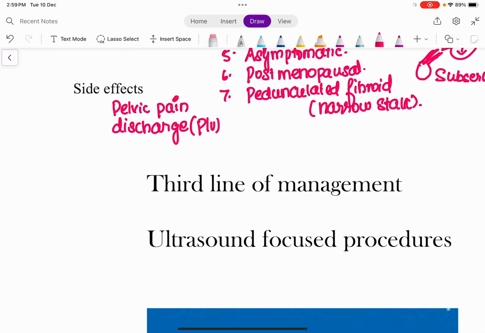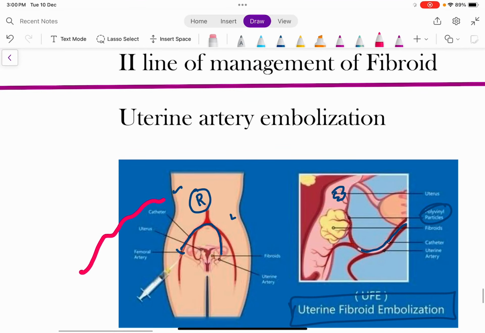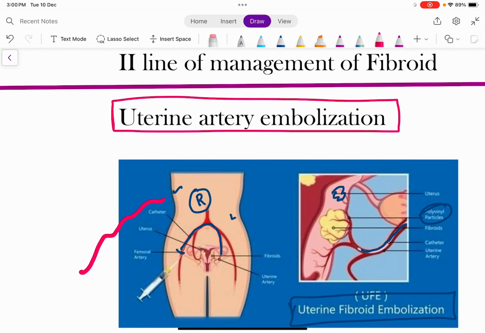Why? Because the amount of blood reaching the fibroid is decreased, therefore the fibroid is going to get necrosed. Because of this necrosis of the fibroid, the patient could experience some pelvic pain after the procedure. So pelvic pain followed by some discharge per vagina is common after the uterine artery embolization procedure. So this is all about the uterine artery embolization.